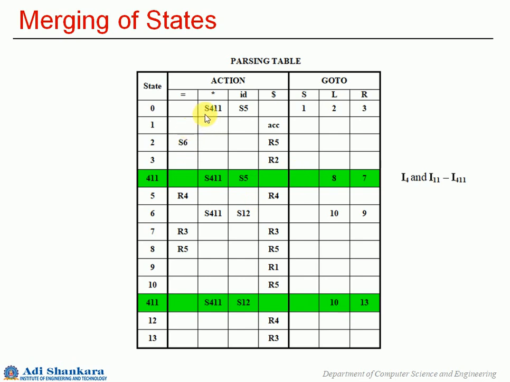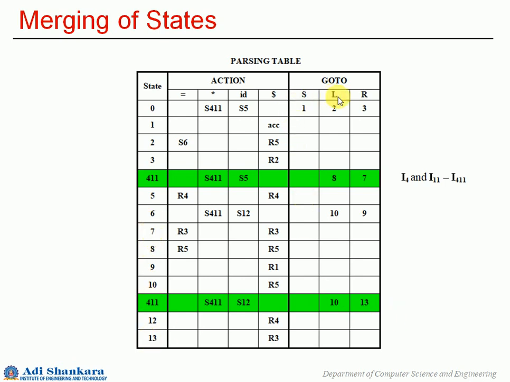See this. So you have S4, it is changed to S411. Here also S4 is changed to S411. Here it was S11, so that is changed to again S411. Here also it is changed to S411. These two state names also you have changed to S411.